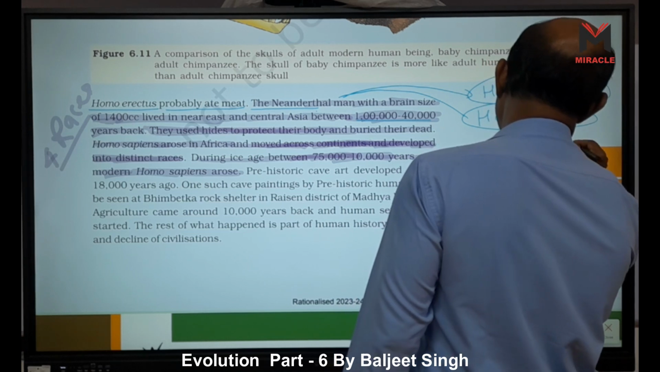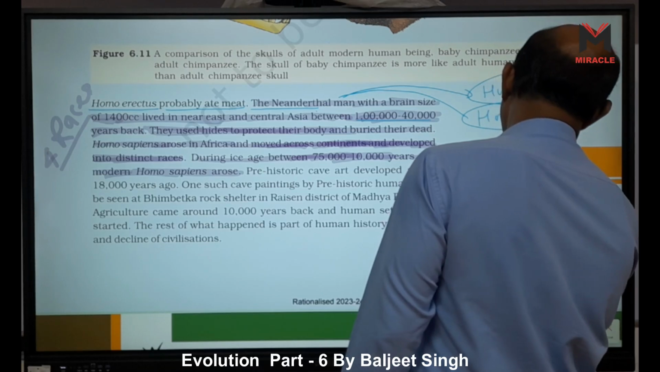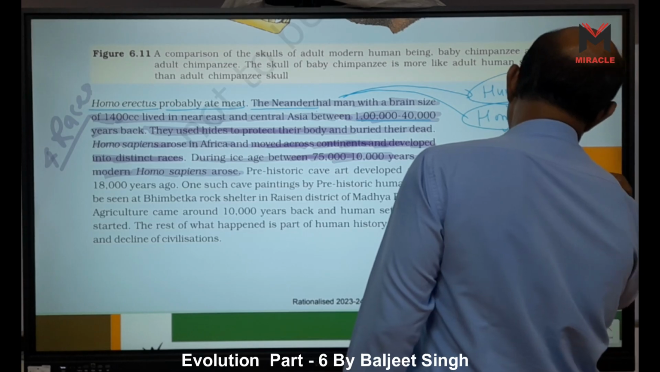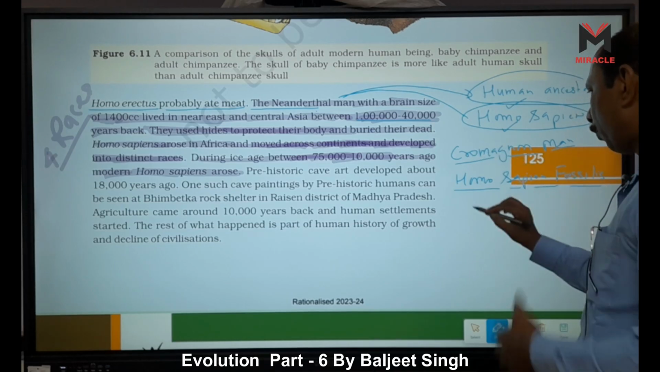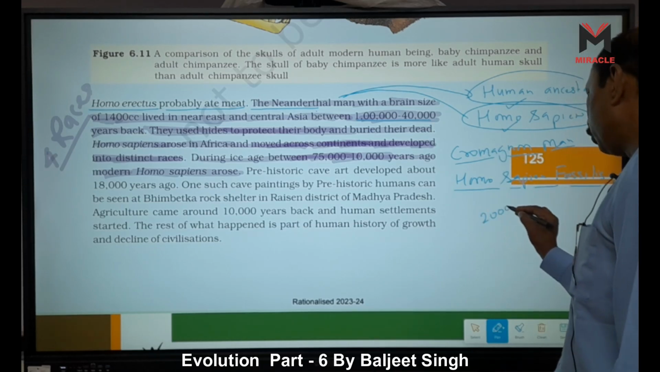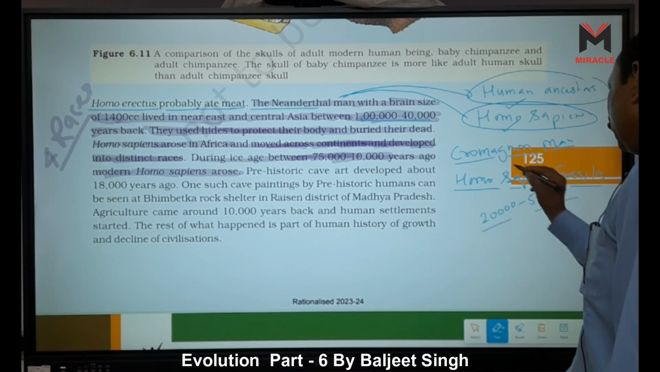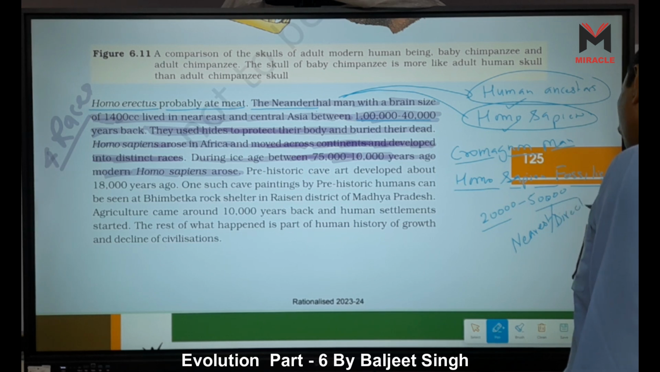Cro-Magnon man. This one is called Homo sapiens fossilis, right. What is the time of this Homo Cro-Magnon? It is 20,000 to 50,000 years, and it is the nearest, or we can say direct, ancestor of human.